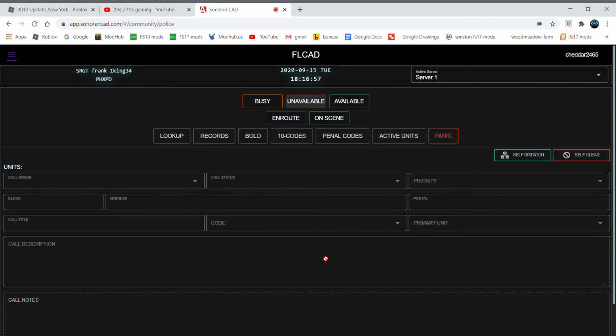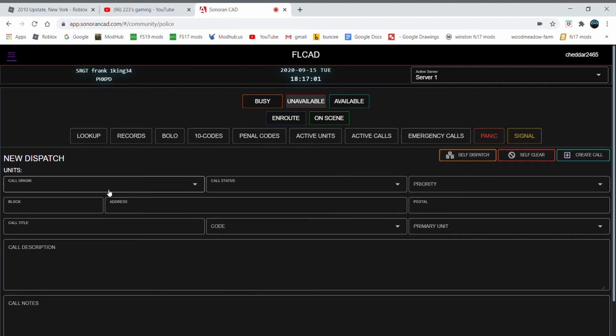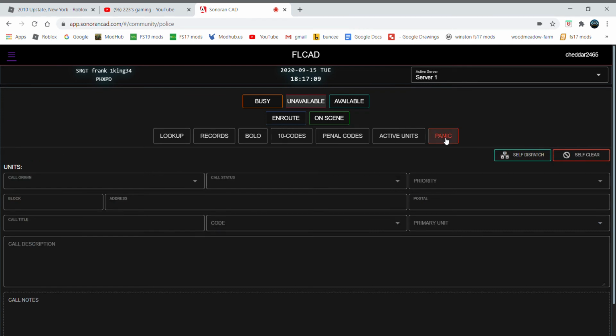So that's that, and then this is our units. It shows all that, our call, so we can either self-dispatch, which would make it to where we could fill that in. We could put in signals, emergency calls, all that stuff. I'll show you guys that in 1 second. This is what it sounds like for the panic button, so I'm going to press that in 1 second, and I'm going to be quiet. So here it is.